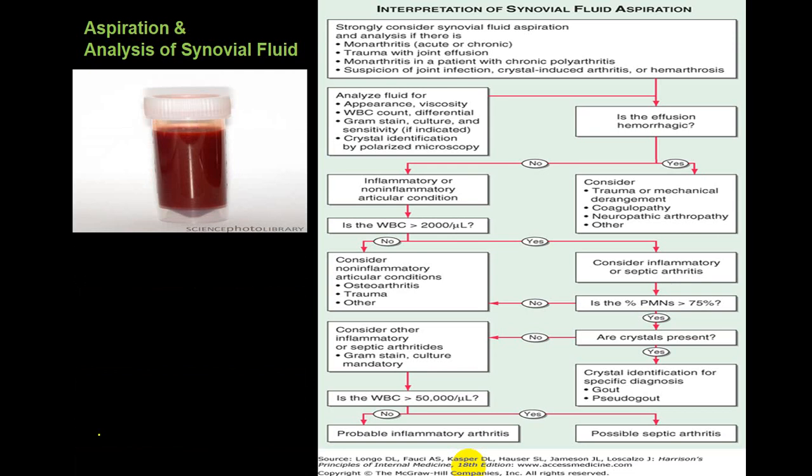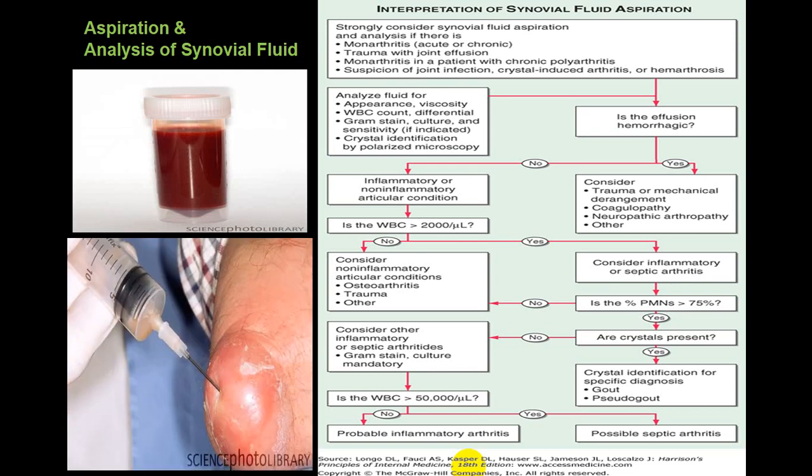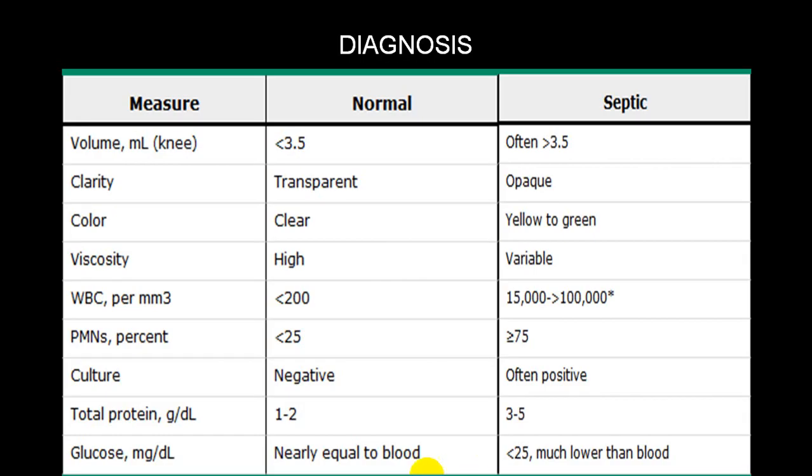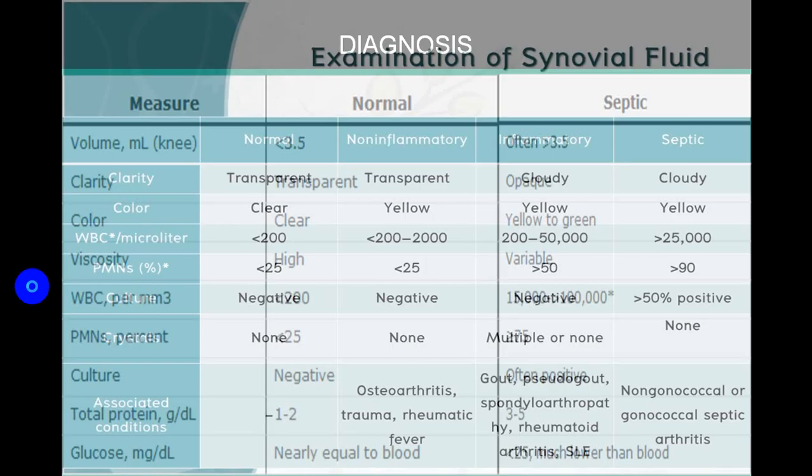This is how it looks in a hemarthrosis. You aspirate the fluid and differentiate hemarthrosis, pyogenic and crystal. You can easily differentiate. This is the difference between normal and septic. How do you differentiate? Mainly by WBC count, culture and presence of protein. In a septic, the count is very high, culture will be positive and protein will be high. We call it exudate. While in a normal, the count is low, culture will be negative and protein will be normal. So this is the way we try to differentiate.